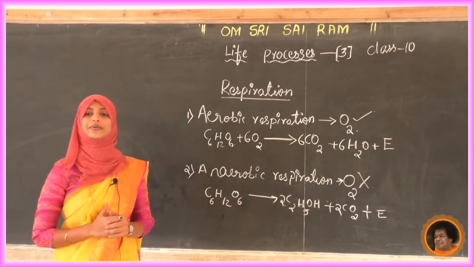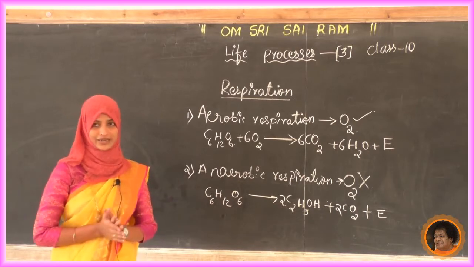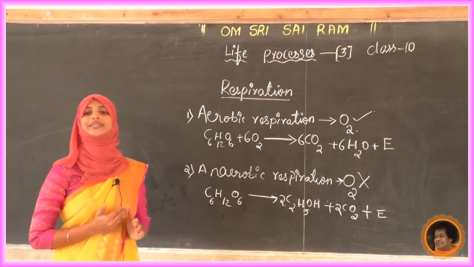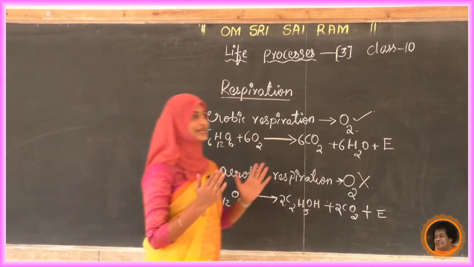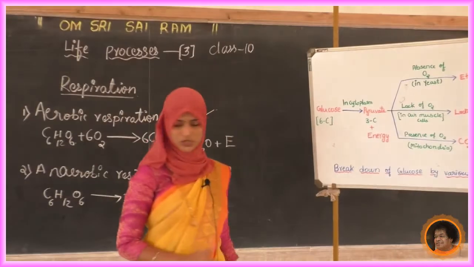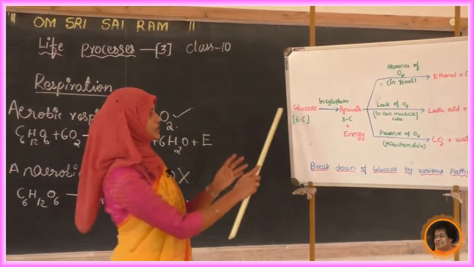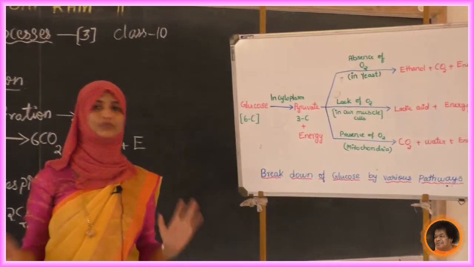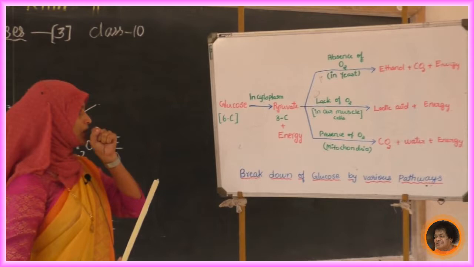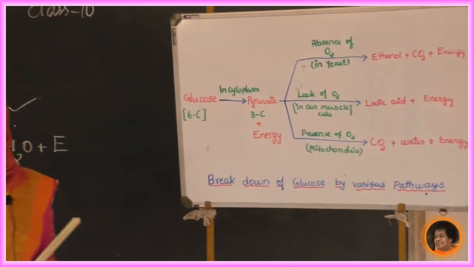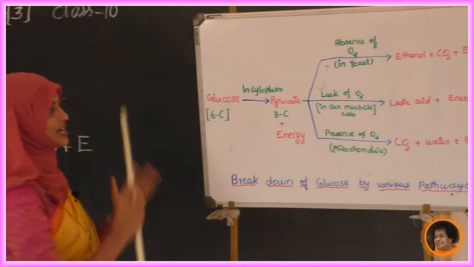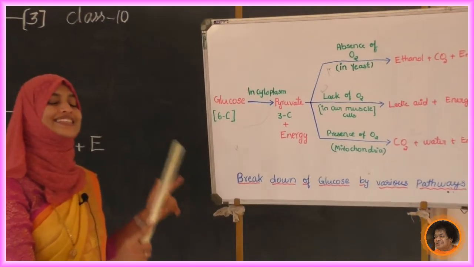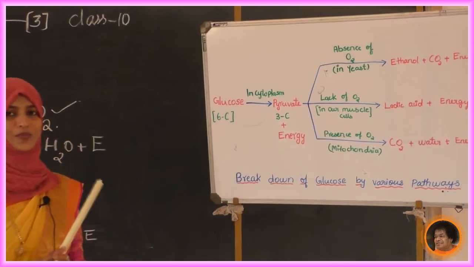How is the glucose going to break down? Just observe the flow chart. It is there in your textbook also. Glucose is a 6 carbon compound, so here I have written glucose, 6 carbon. This reaction takes place inside the cytoplasm, inside the cell.